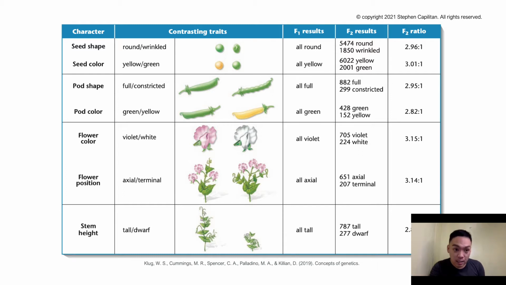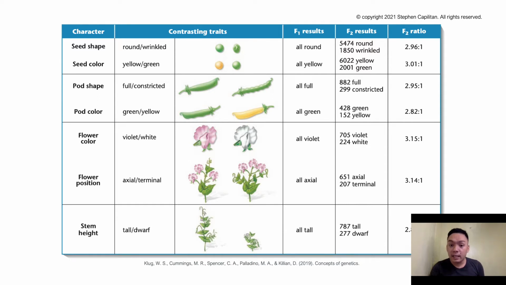In each of these characters and contrasting traits, the pollen derived from plants exhibiting one trait, let's say round or wrinkled, was used to fertilize the ova of plants exhibiting the other trait.